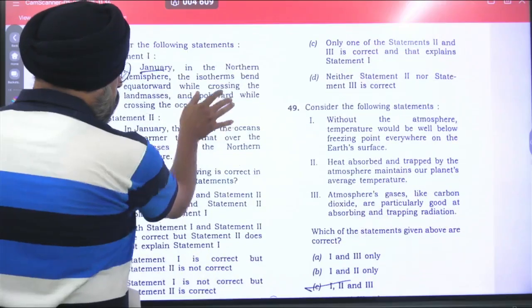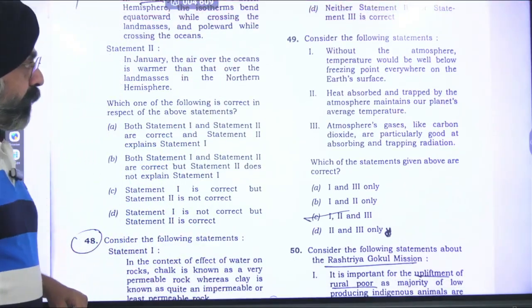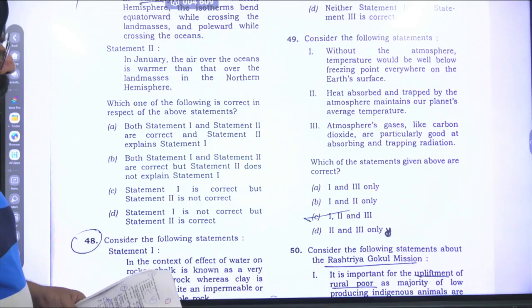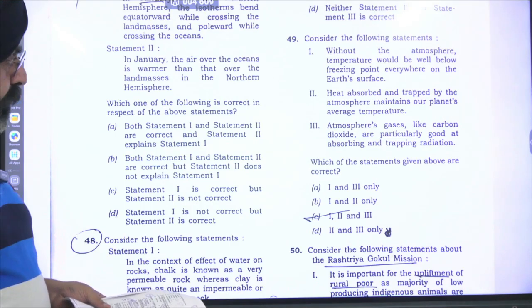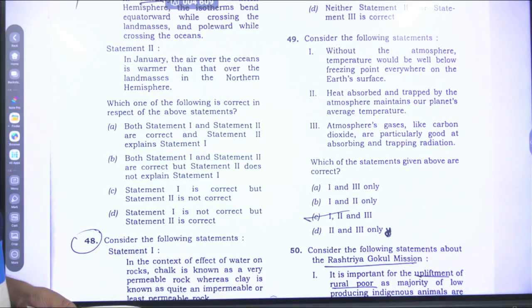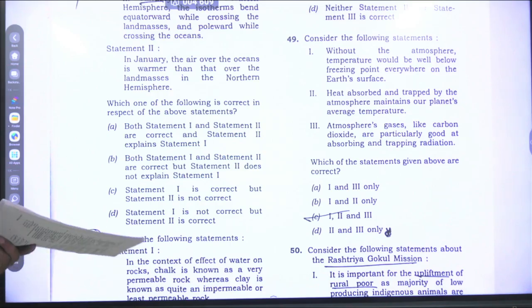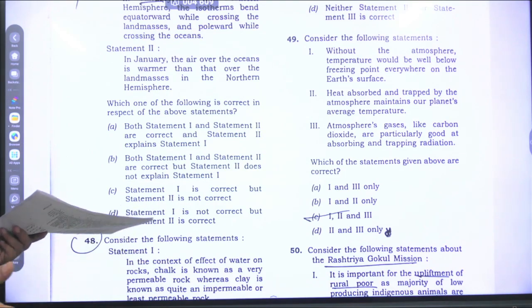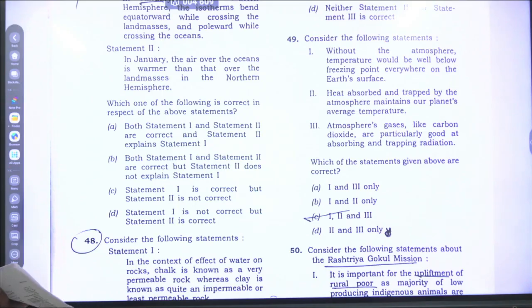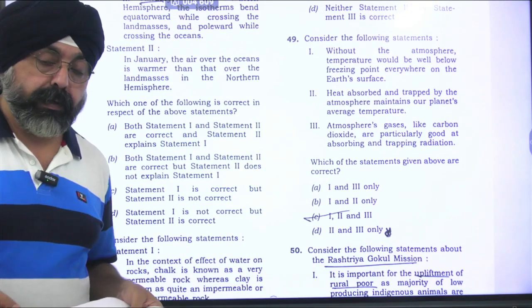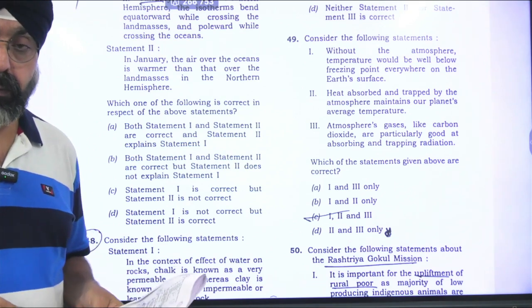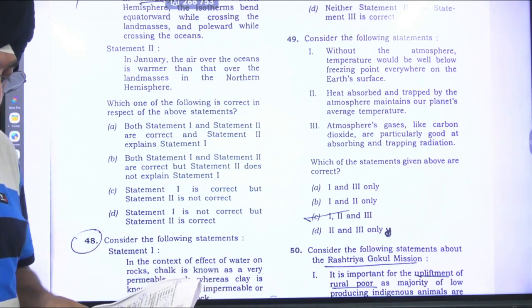Come to 49. Consider the following statements. Without the atmosphere, temperature would be well below the freezing point. Heat absorbed and trapped by the atmosphere maintains our planet's average temperature. The atmosphere's gases like carbon dioxide are particularly good at absorbing and trapping radiation. Now, again, this question will go for lots of discussion. Why is it so?